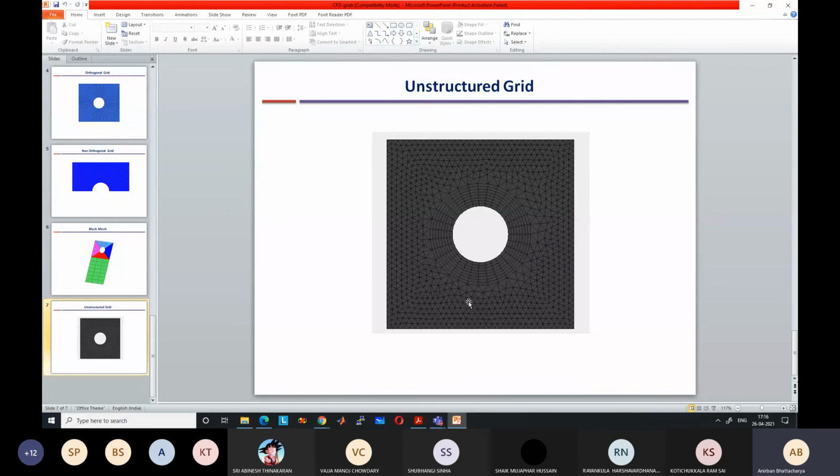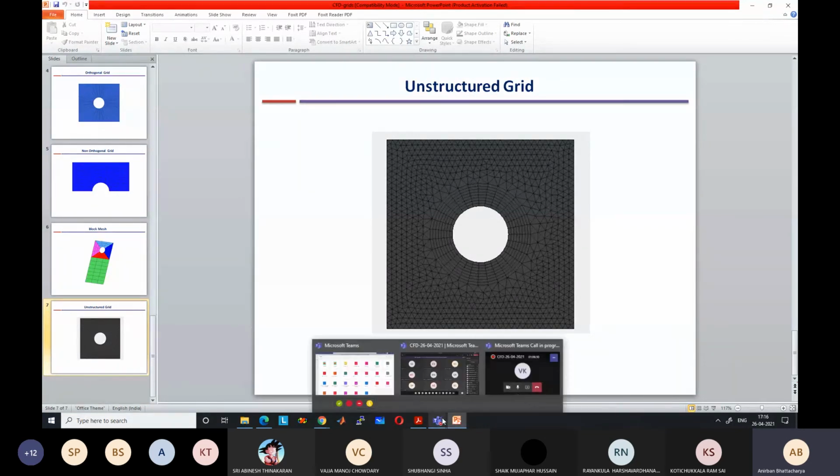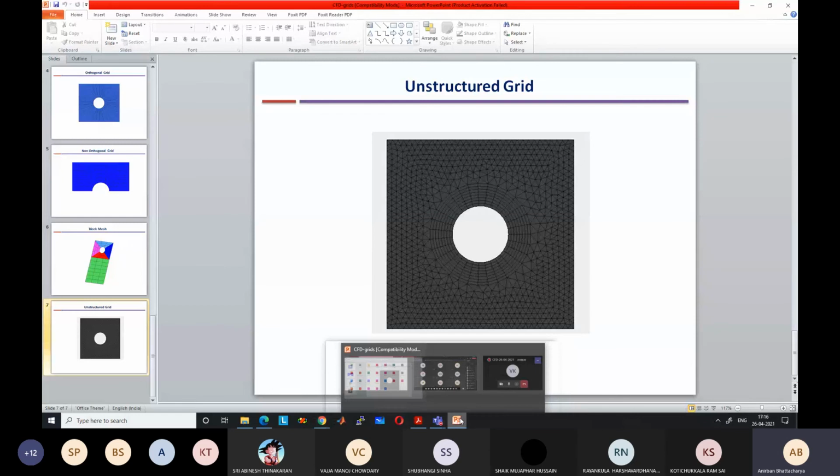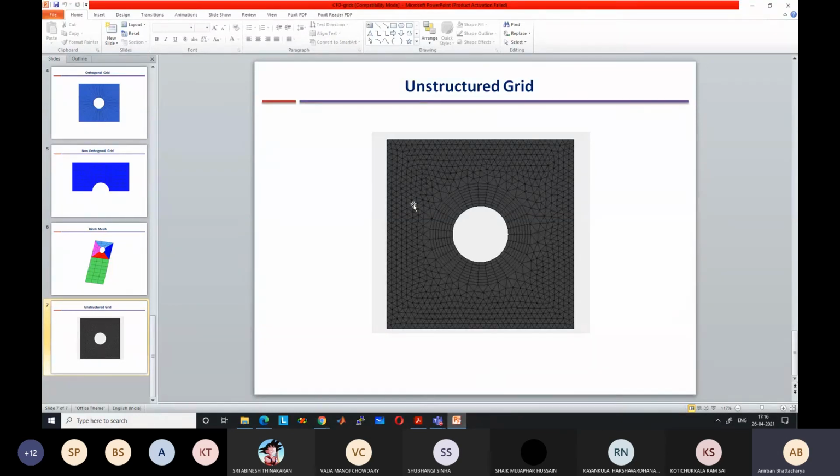But once we struggle with convergence, then we think that maybe we have to go for structured mesh. Then we try to go for structured mesh if the unstructured mesh is not working. Developing a structured mesh for a complicated geometry like an aerofoil or a sphere is much more difficult. But sometimes there is no other option if the unstructured mesh does not work.